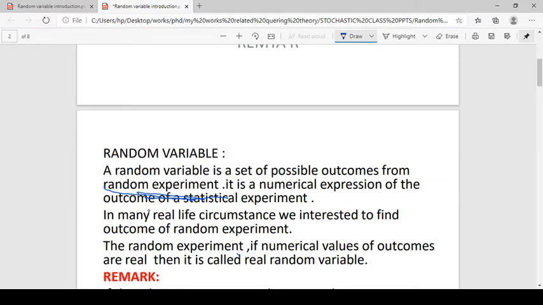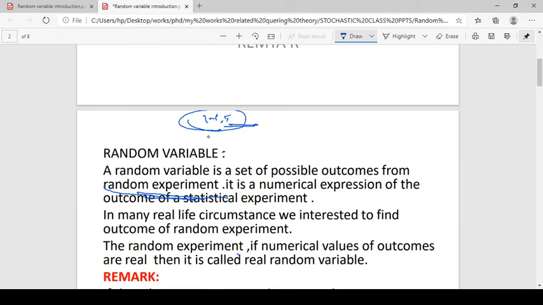So if we have a coin, we can't say what the exact outcome is, but we can say it can be head or tail. Such an experiment is a random experiment, and those outcomes are what we call the random variable. But a random variable is a numerical expression of an outcome.